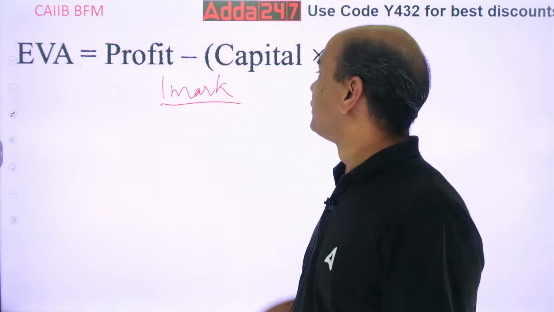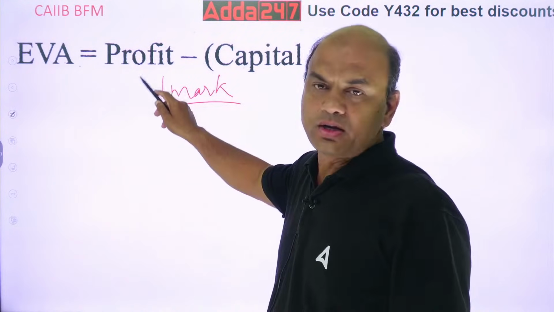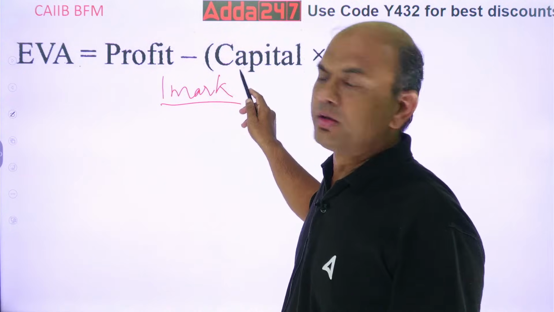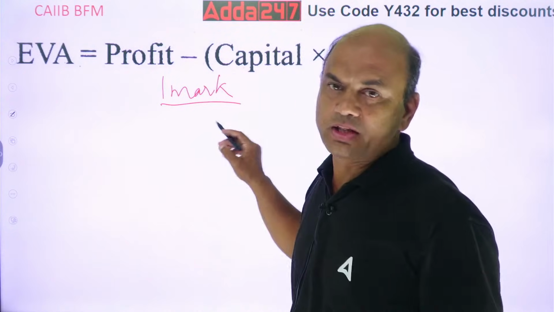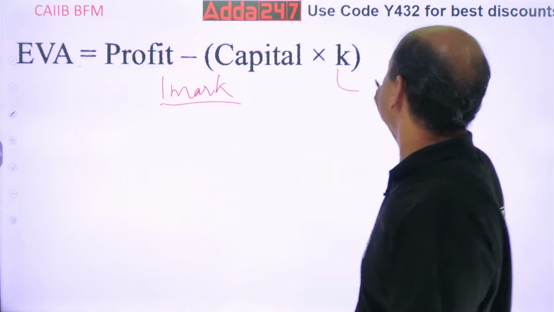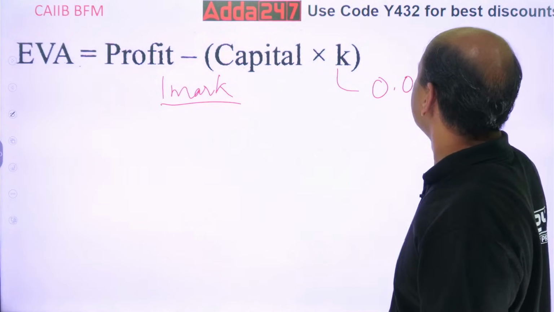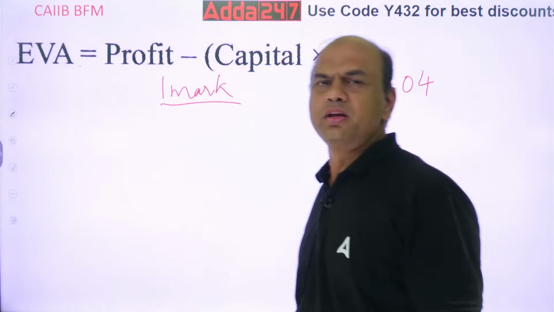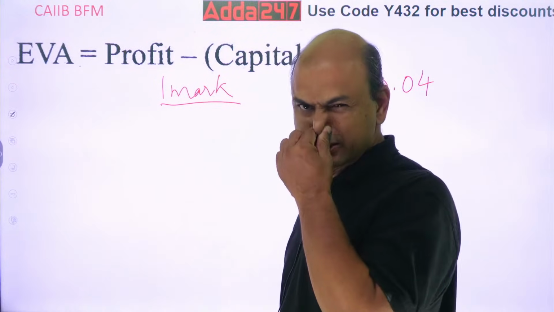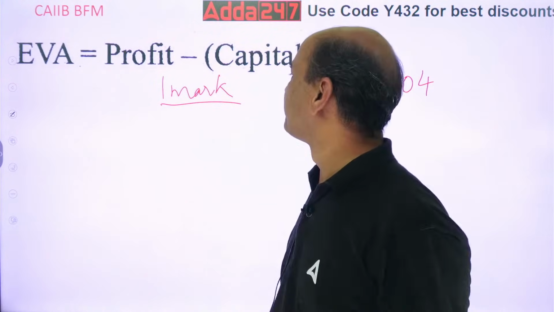You will be given profit. You will be given capital. You will be given K also. This K is generally 0.04, but in the exam they will give you what K is. So all the figures will be given to you.